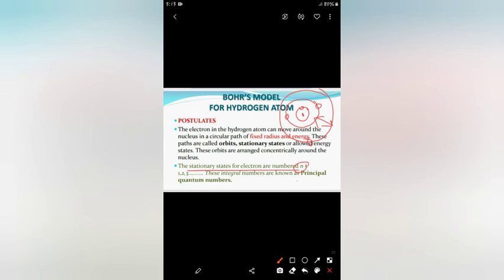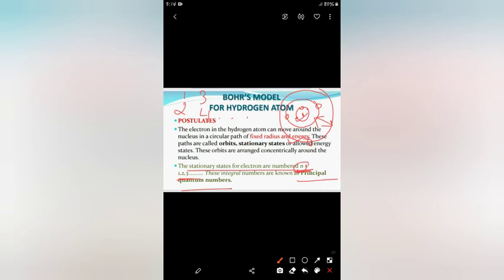This n stands for principal quantum number, which we will study further. Right now, you should know that the numbering of these orbits starts from 1, 2, 3. Okay, the closest orbit, this one, the orbit closest to the nucleus is known as 1. This one, the next one will be known as 2. Then the next one will be known as 3. And then moving on 4, 5 and 6.